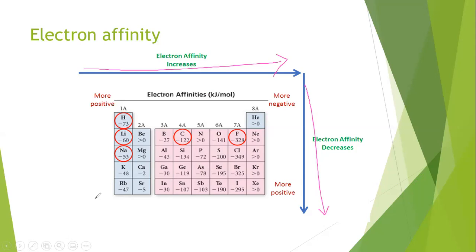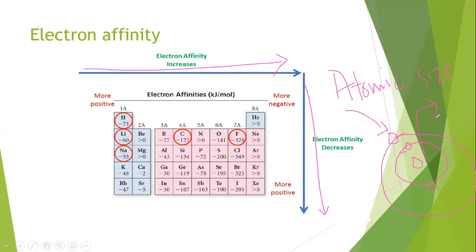The reason is this: along the period, atomic size decreases. Due to the decrease in atomic size, the nucleus feels more attraction towards the coming electron. So, due to that attraction of the nucleus for the incoming electron, it releases more energy.